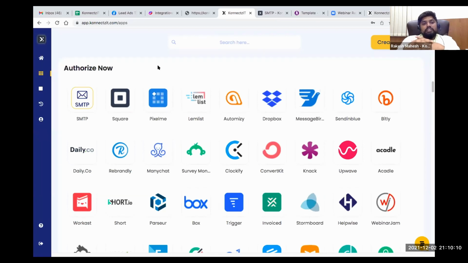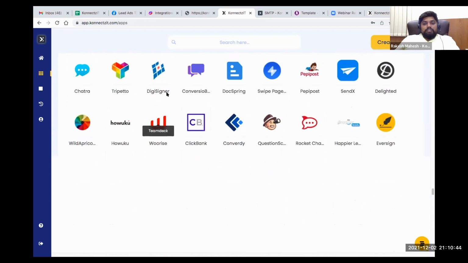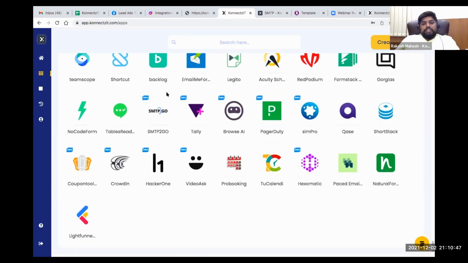The difference between these apps and the webhook apps is that with webhook apps you have to manually place a webhook URL, and do a test run by capturing a response, sending a test response to that particular webhook URL. That is webhook apps. Whereas with authorized apps, you don't need to do that manually. Everything will be done automatically. But before that, you have to authorize these apps. All these apps will be listed over here. I'll show you how to authorize these apps inside Connexit before creating a workflow.